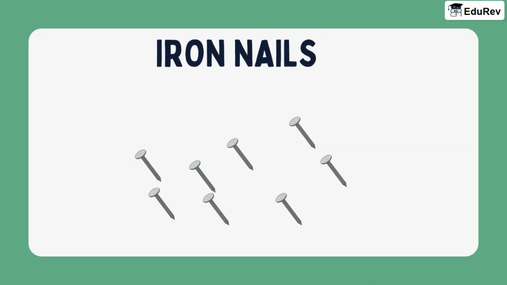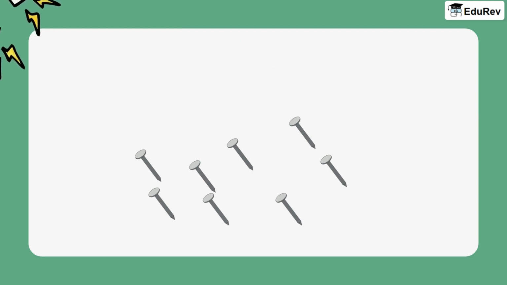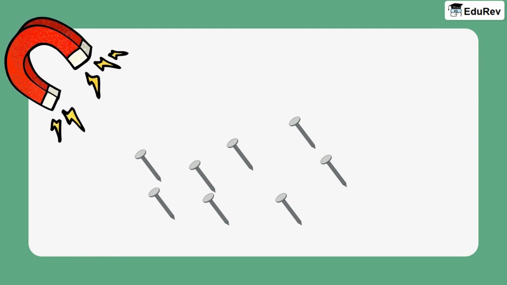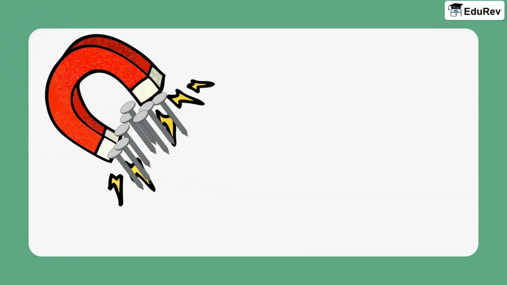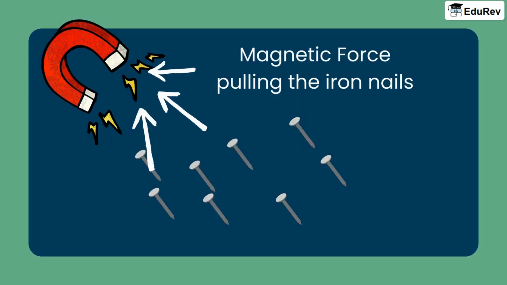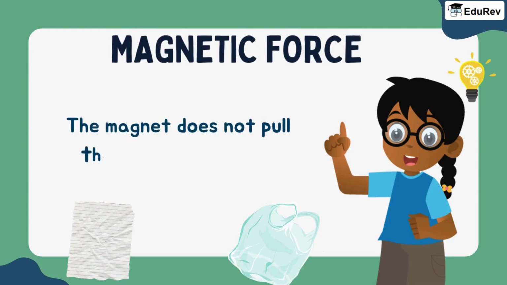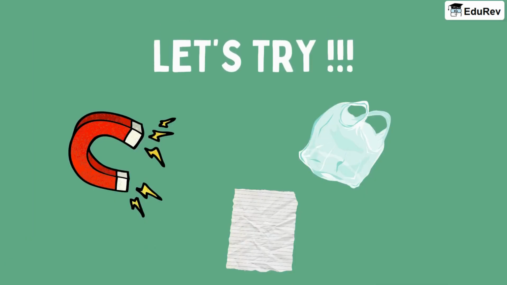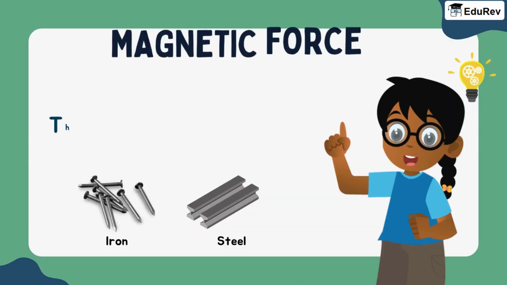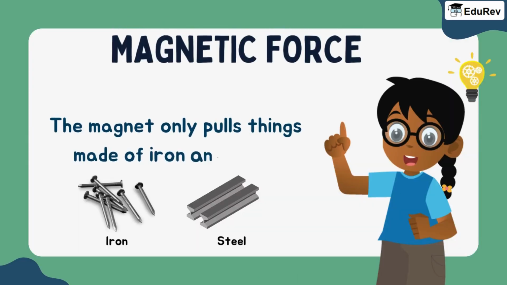Look at these iron nails. They are not sticking to each other, right? But watch what happens when I bring the magnet near them. Wow! They are sticking to the magnet. The magnet is pulling them with its magnetic force. The magnet does not pull things made of other substances such as paper or plastic. Let's try it. See? Nothing happens. The magnet only pulls things made of iron and steel.